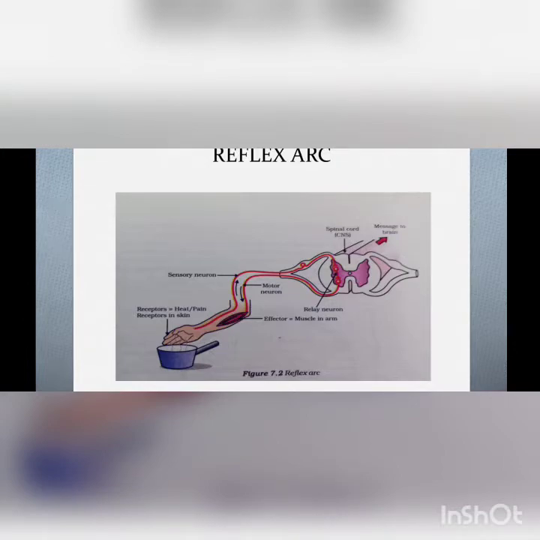But instead of that, actually what happens, the information that we are touching a hot object is passing through a neural arc, the reflex arc, and then the action will be done at the effector organ.